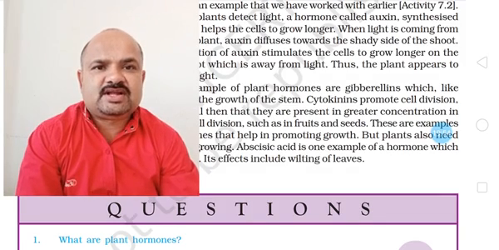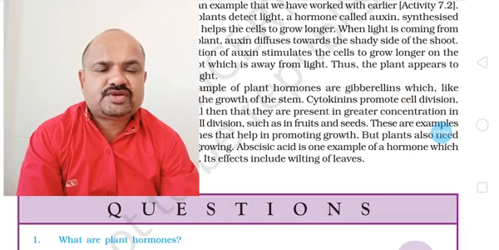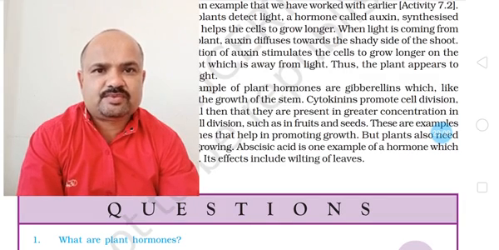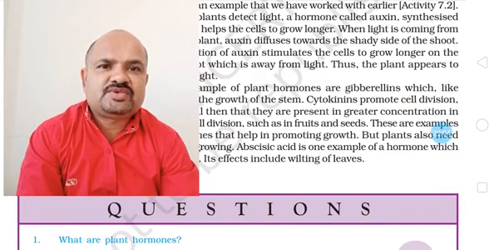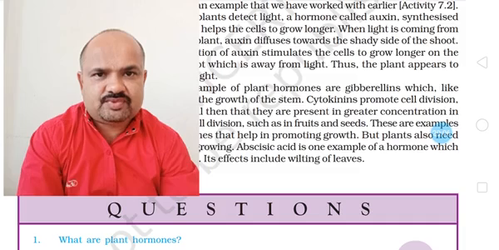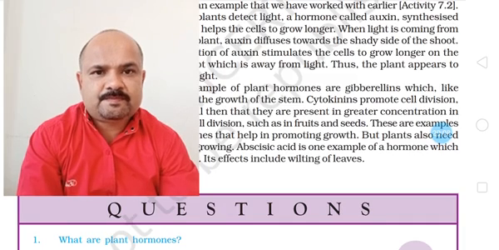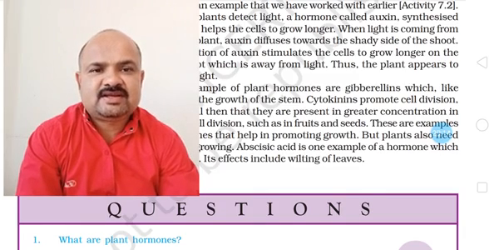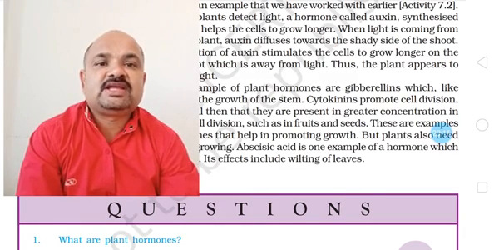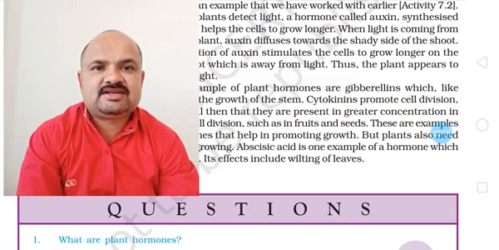So he observed that the raw fruits which were kept with the ripened fruit started ripening faster. Then he came to know there is something in the ripened fruits which makes other raw fruits ripen faster. So what exactly is it? Then he came to know that it is ethylene gas.